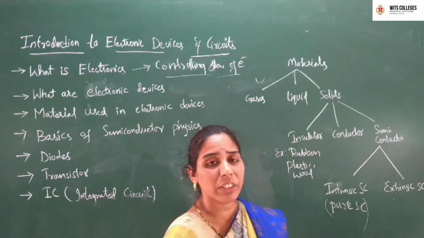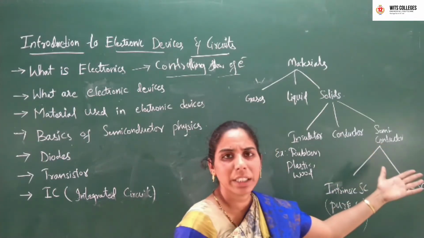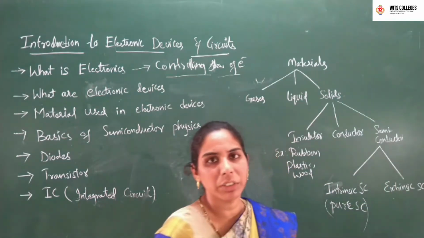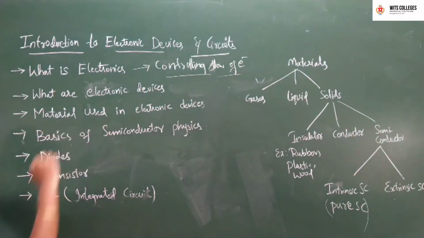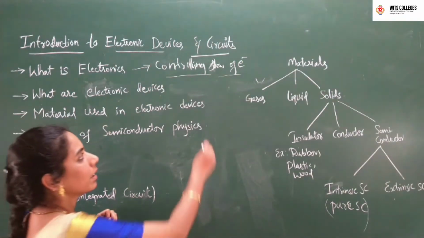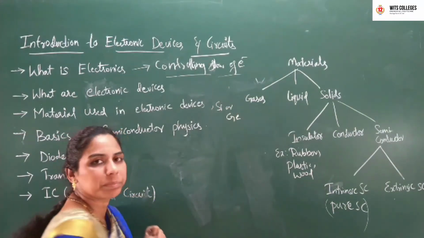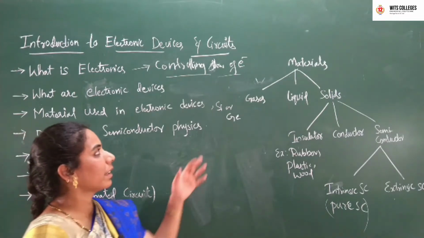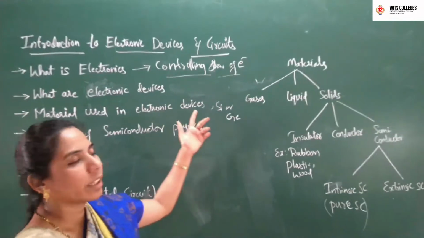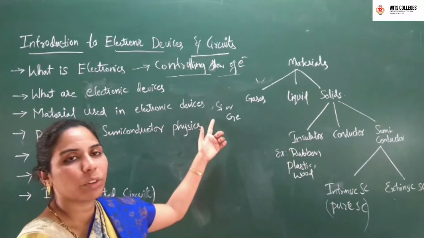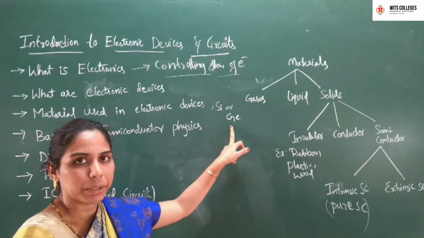As we move further in our classes, we'll see what doping actually is and what semiconductors we use. Basically, the semiconductor materials used in our electronic devices are silicon or germanium. These are the basic materials used to fabricate electronic devices: one is silicon, another is germanium.